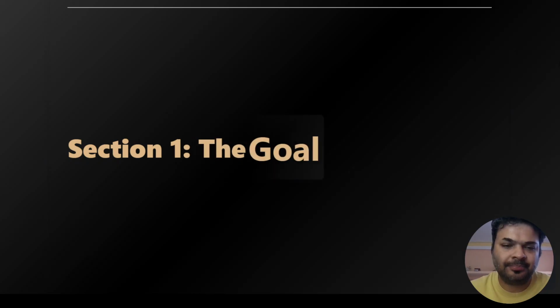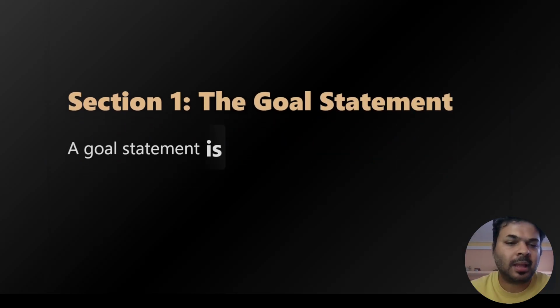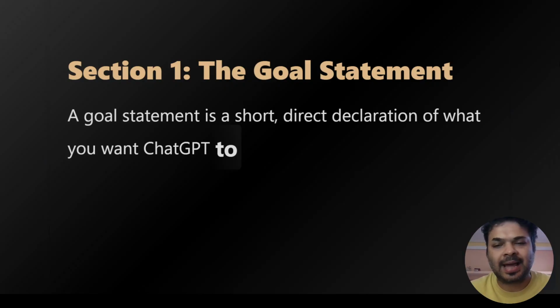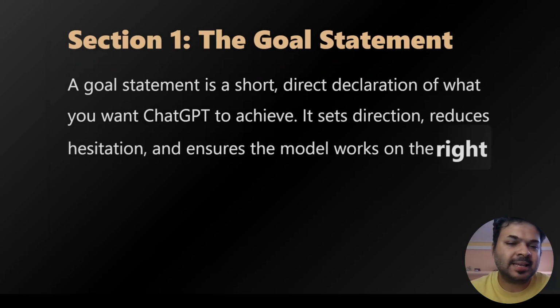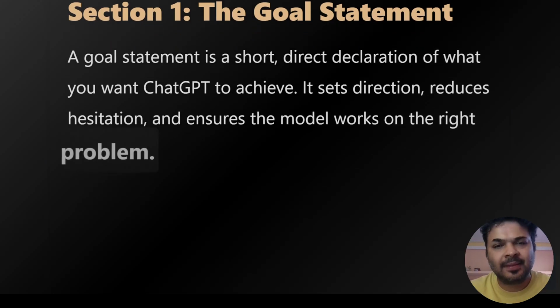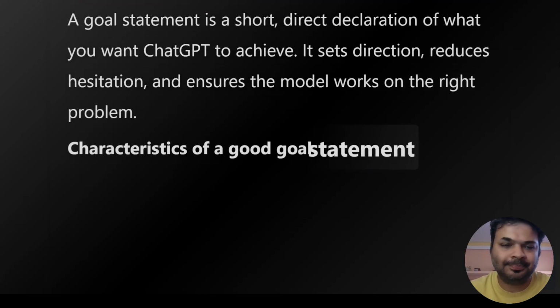Next, section one, the goal statement. A goal statement is a short, direct declaration of what you want ChatGPT to achieve. It sets direction, reduces hesitation, and ensures the model works on the right problem.